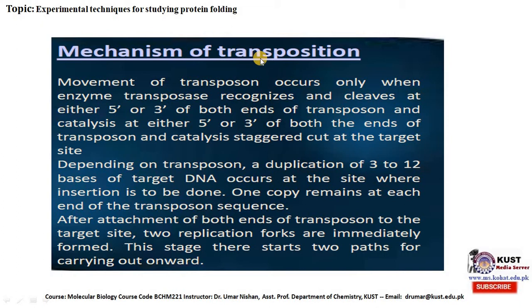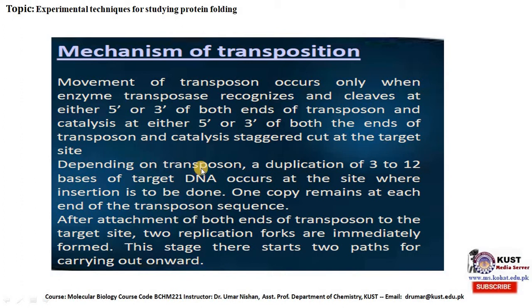Mechanism of transposition. Movement of a transposon occurs only when the enzyme transposase recognizes and cleaves at either 5' or 3' of both ends of the transposon and catalyzes a staggered cut at the target site.